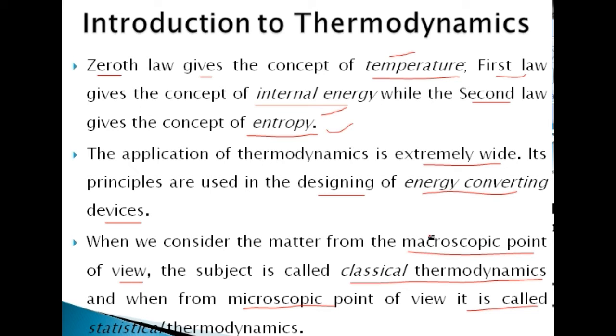In macroscopic thermodynamics, we study the properties of the system, and by analyzing the properties we can analyze the thermodynamic system. But in the microscopic case, we study at the molecular level of the particles. This is the difference between the macroscopic and microscopic points of view.